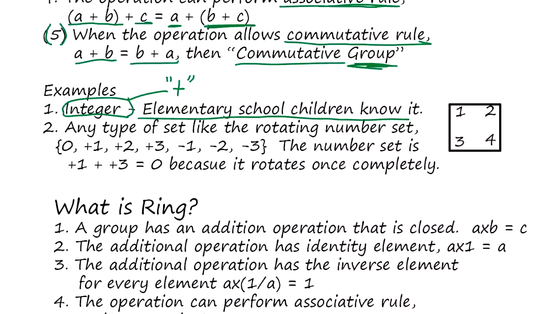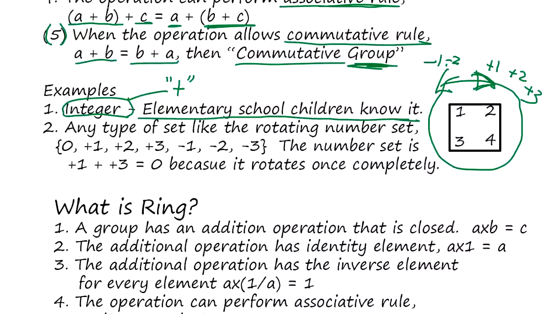The elementary school student knows this without mathematical definition, but it's a much more abstract concept. For example, you have something like this, 1 2 3 4, and define it this way. You rotate like a Rubik cube. Rotate 1 is plus 1, rotate 2 is plus 2, and you define this operation plus 3, and this way it's -1, -2, -3, and this set is a group.